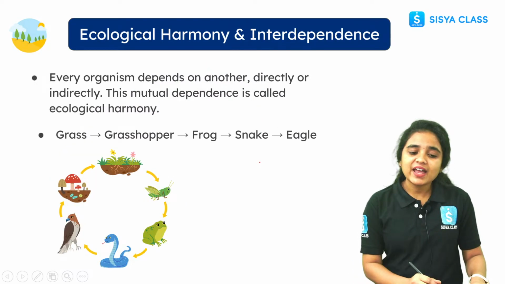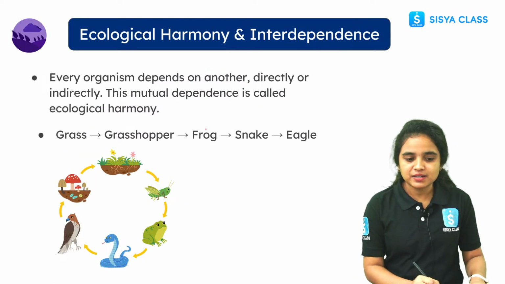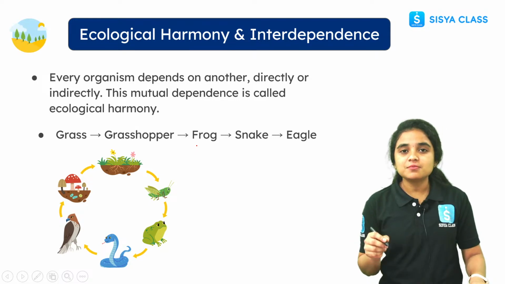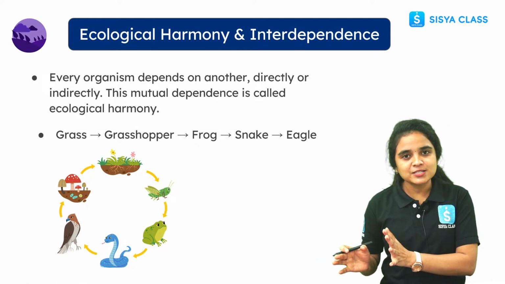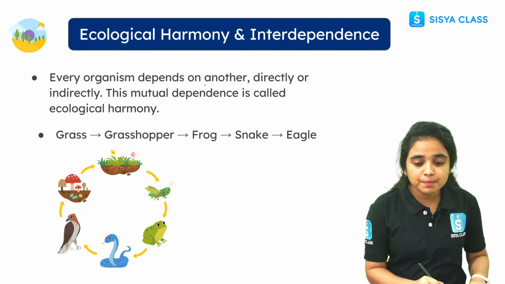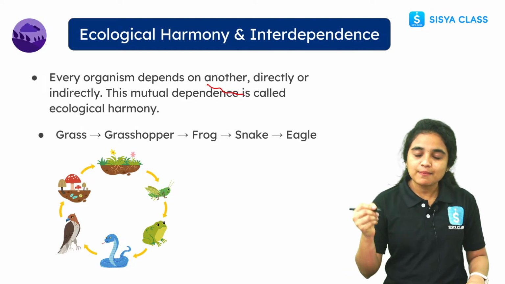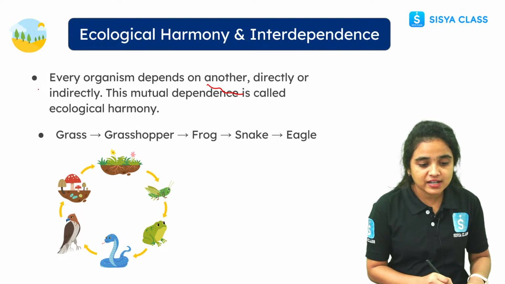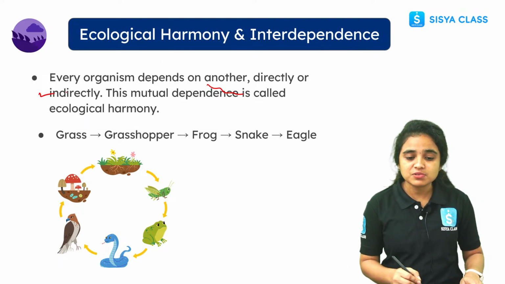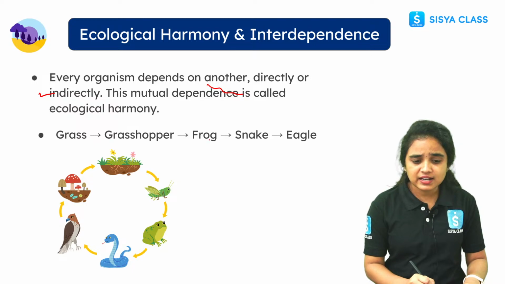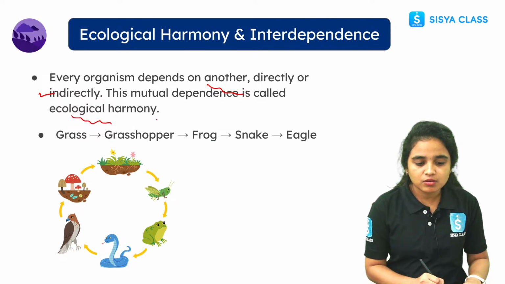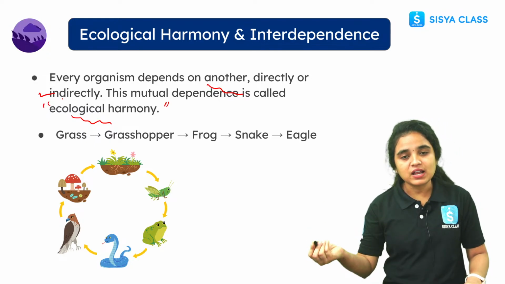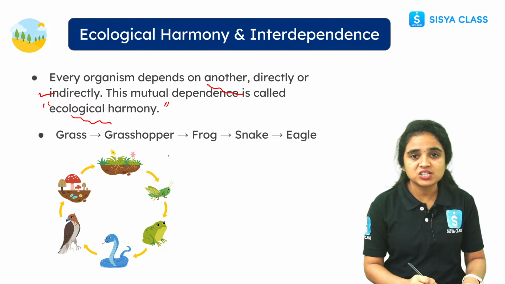And see, while coming to ecological harmony and interdependence, every organism living on our earth depends on other organisms, directly or indirectly. The mutual dependence of organisms which depend on other organisms, we call it ecological harmony.